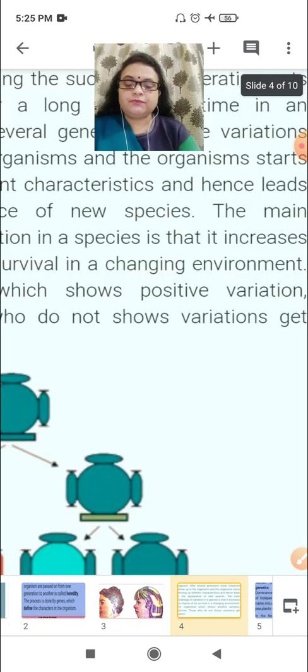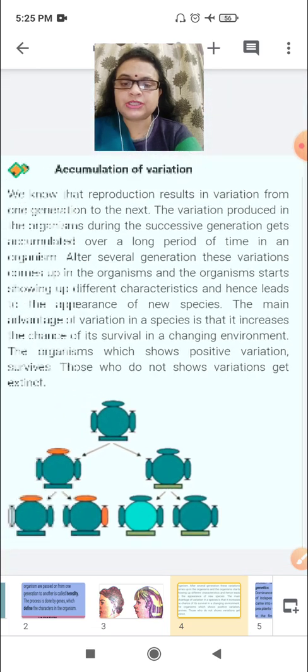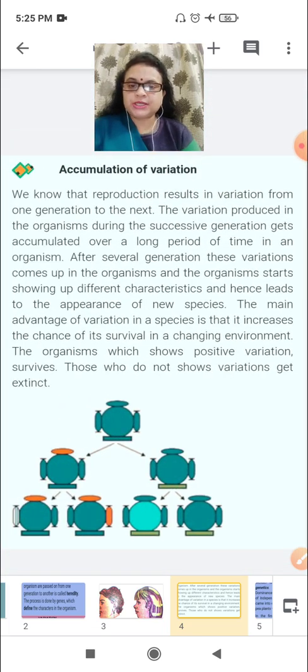Now we have studied variation. Why is variation important? What are the advantages of variation? We know that reproduction results in variation from one generation to the next.